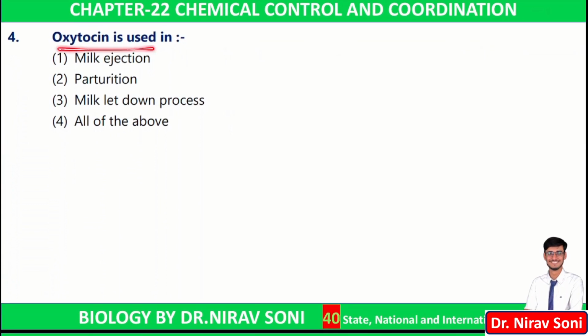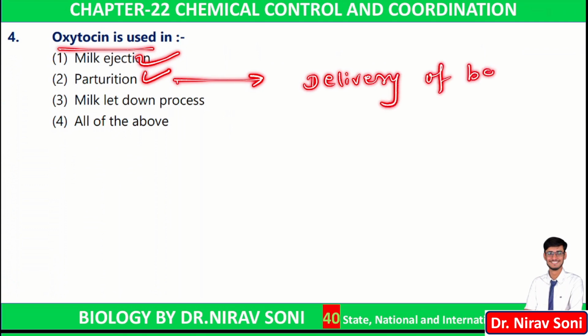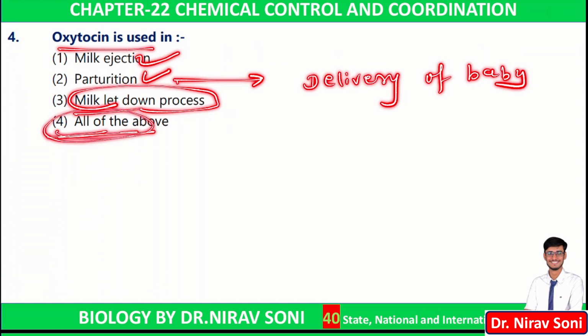Oxytocin is used in milk injection and parturition. Parturition means delivery of baby, and milk let down process. That's why option 4 should be correct over here.